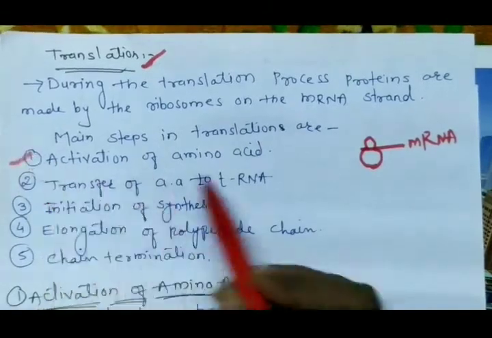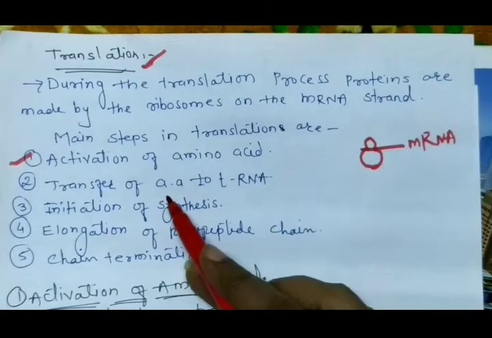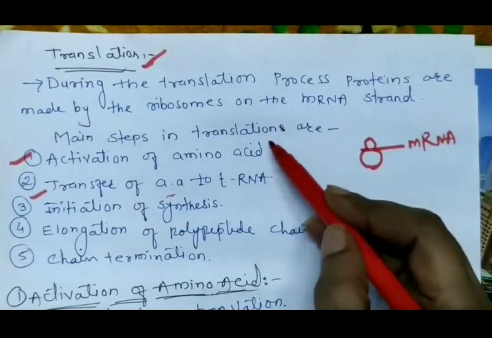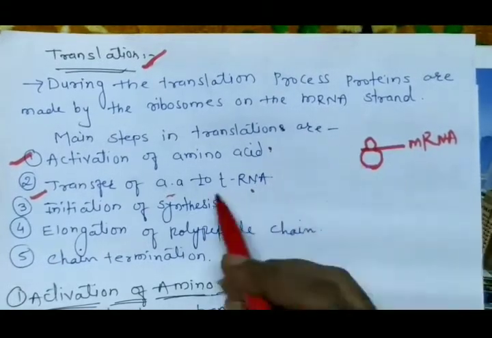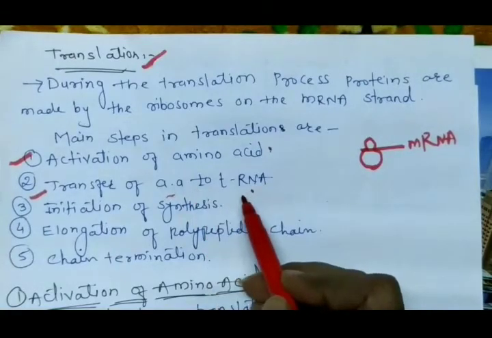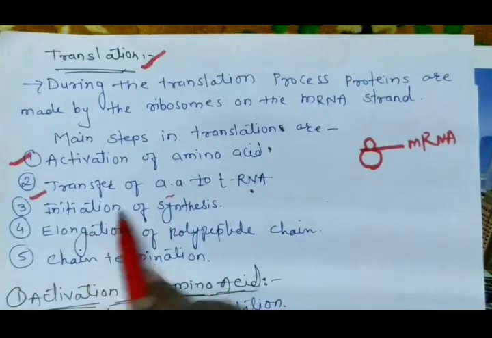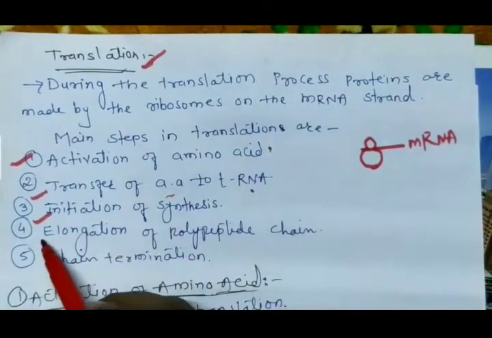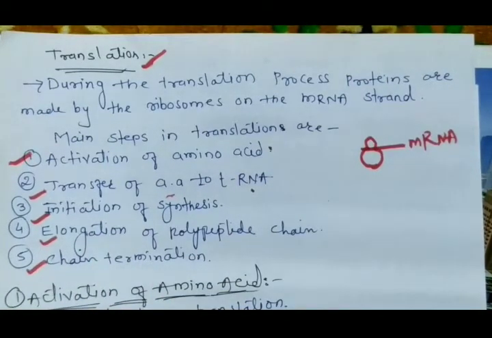First of all, activation of the amino acid is necessary. After the activation of the amino acid, the activated amino acid is transferred to the tRNA. Next, this activated amino acid plus transfer RNA complex initiates the synthesis of protein, which is the third step, initiation of synthesis. Fourth is the elongation of the polypeptide chain, and the last one is chain termination. Now we will see all these steps one by one.